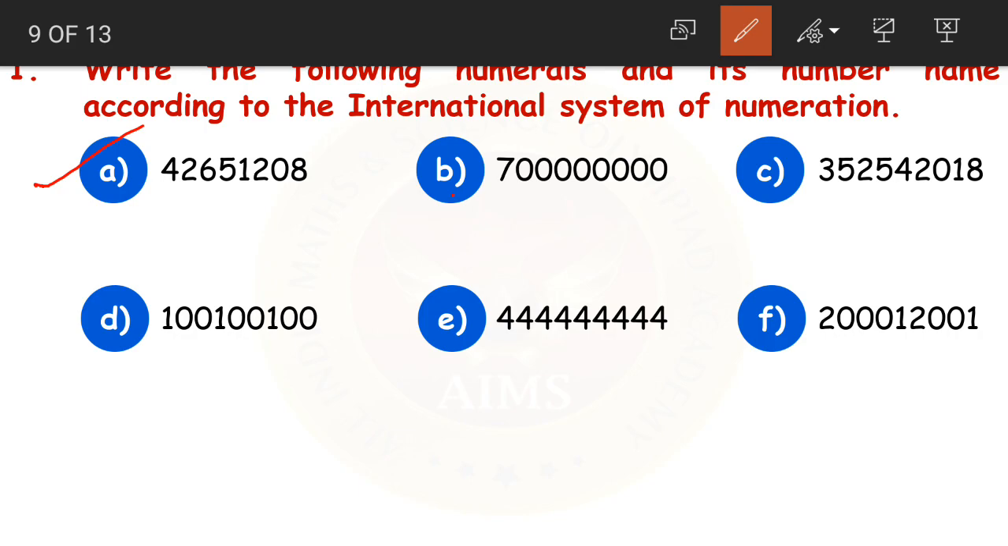First thing is to mark the periods. 1, 2, 3, comma, 1, 2, 3, comma. These are in ones period, these are in thousands period, then it is in millions period. See, first one, 700. How do we read this? We read it as 700, right? So 700.